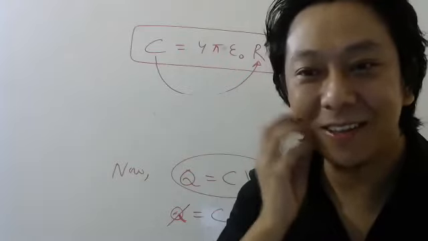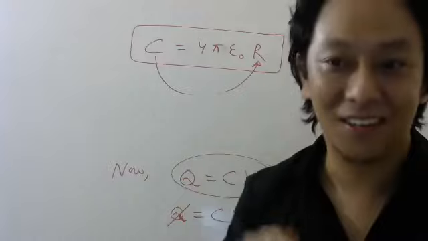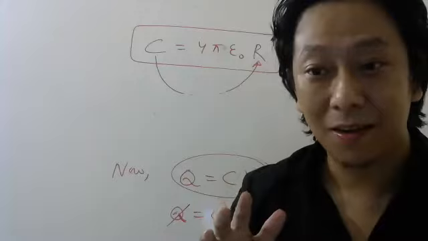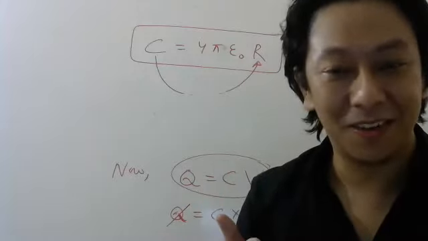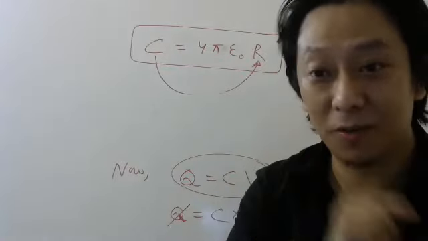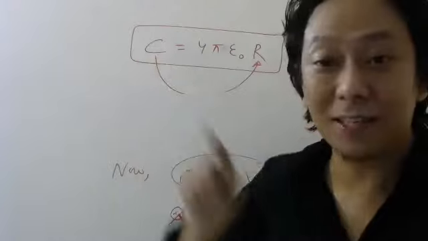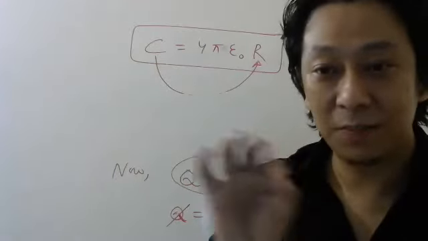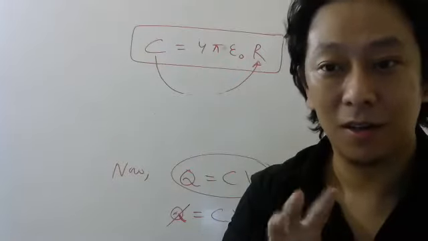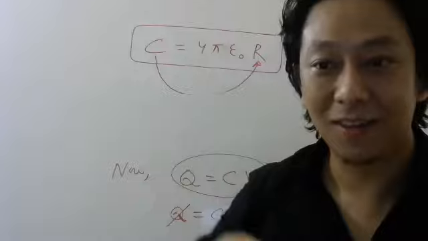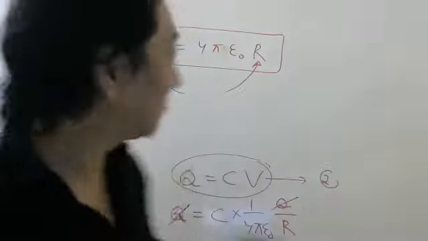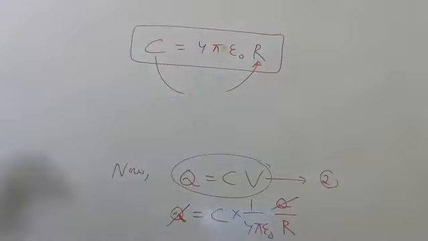Okay. Near Earth, the biggest conductor is what? Earth. Earth is a perfect conductor, remember. So the biggest conductor is Earth itself. So Earth will have the largest capacitance. Your homework for tomorrow is to calculate the capacitance of Earth. Please make a note of the homework. Calculate, I am saying, not simply write the formula. Okay, your homework, try it at home.